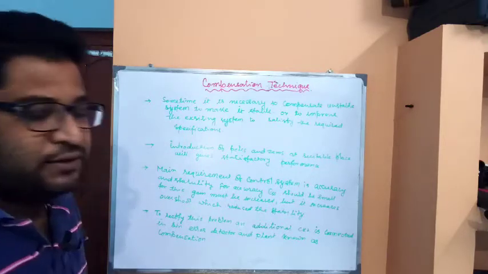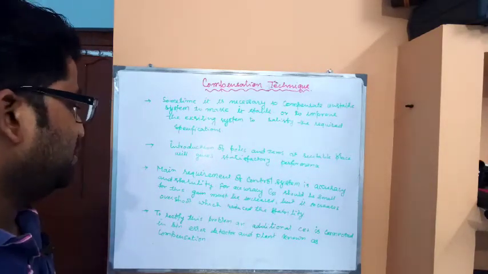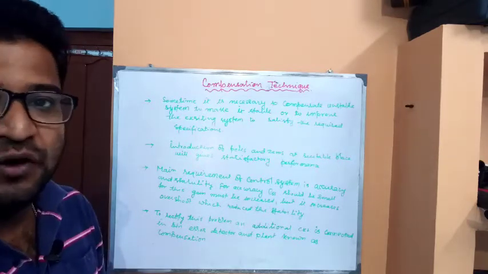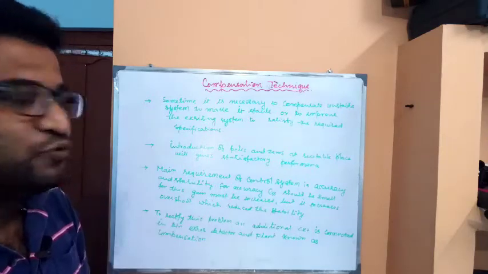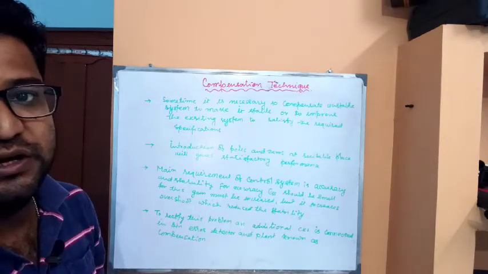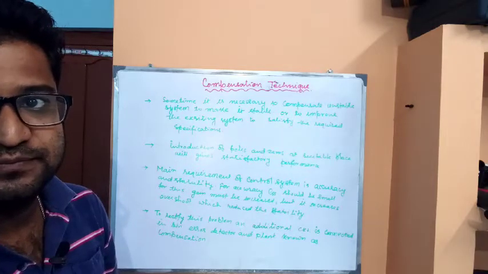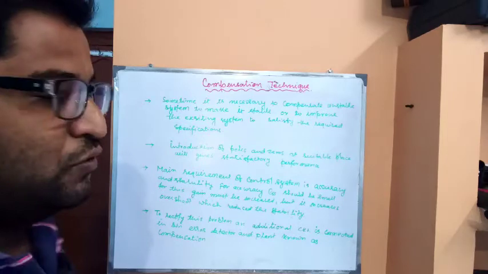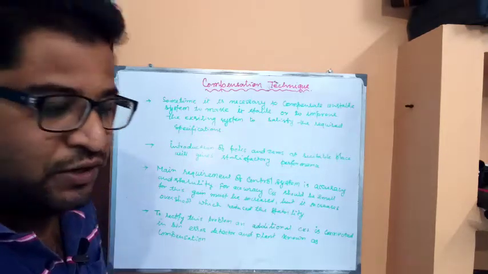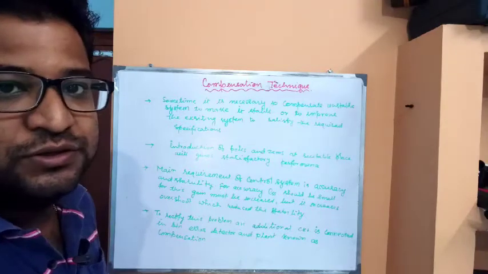Another point is that the main requirements of control system are accuracy and stability. For accuracy, the ESS or the steady state error should be small. For this purpose, we need to increase the gain of the system. As we increase the gain, it will result in an increase in the overshoot, and as the overshoot increases, it will result in instability of the system.